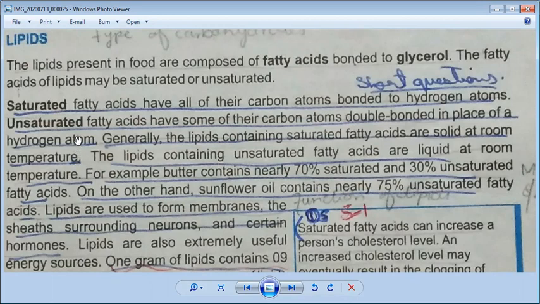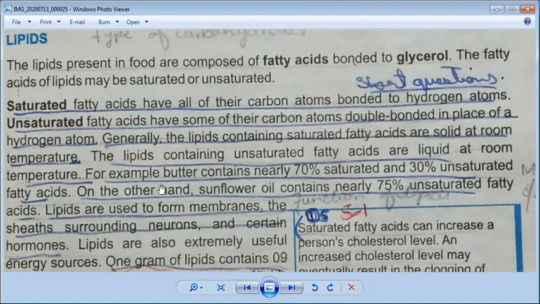Okay, now second one, unsaturated. The lipids containing unsaturated fatty acids are liquid at room temperature. Okay, so now we will discuss their examples. What are saturated fatty acids? An example of saturated fatty acid is butter, which contains nearly 70% saturated and 30% unsaturated fatty acid. So it is an example of saturated fatty acids. Now this is an example of unsaturated. On the other hand, sunflower oil, which we use for our cooking, contains nearly 75% unsaturated fatty acid.